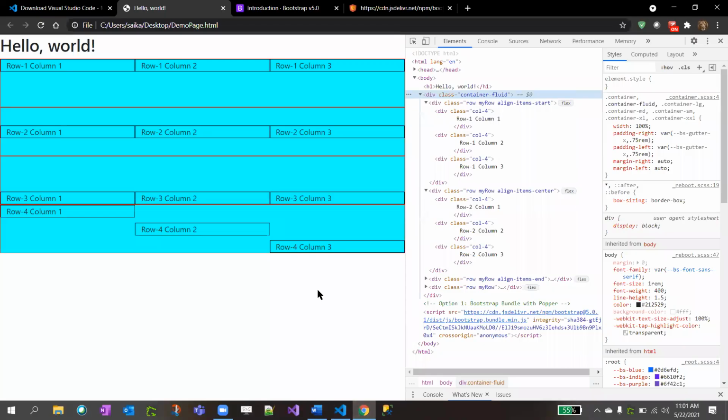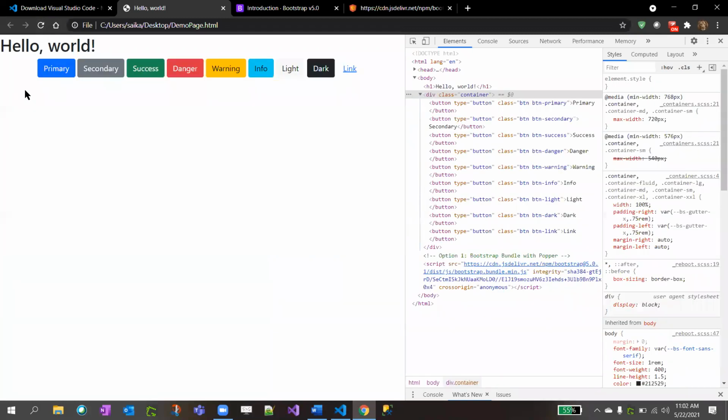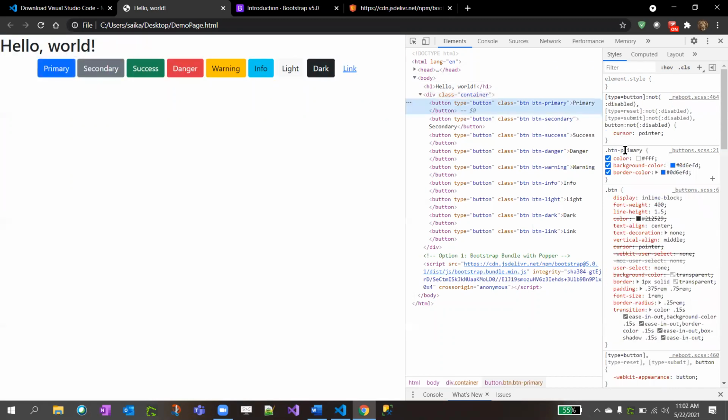In the previous example, we did rows and columns, right? Now we are adding buttons inside the CSS. If you hover on the button, automatically the hand icon came up, the cursor changed from pointer to hover link. That is because the button CSS was applied to this button. And if you hover, there are some default things coming up, right? In the first button, you have btn btn-primary. See what happens if you remove btn-primary.